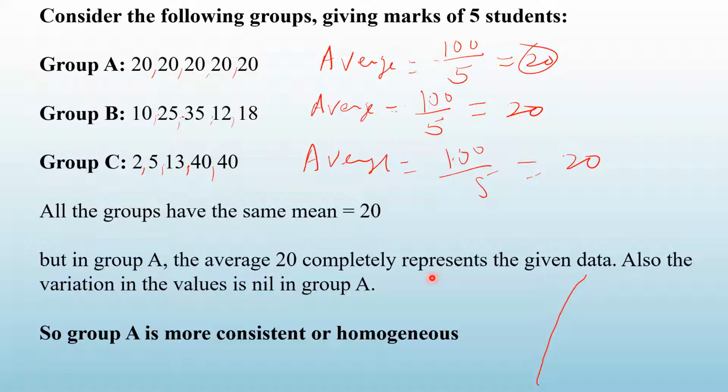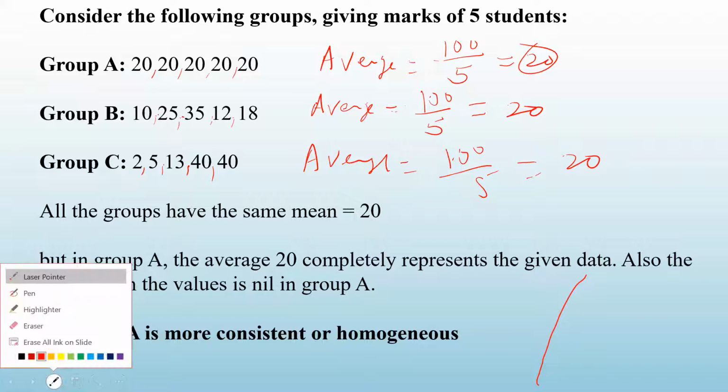Okay. So there are certain measures of dispersion. That is what we are going to learn today. So I hope you have understood the meaning of consistency, homogeneous, and scatterness. Okay. Let us move ahead.